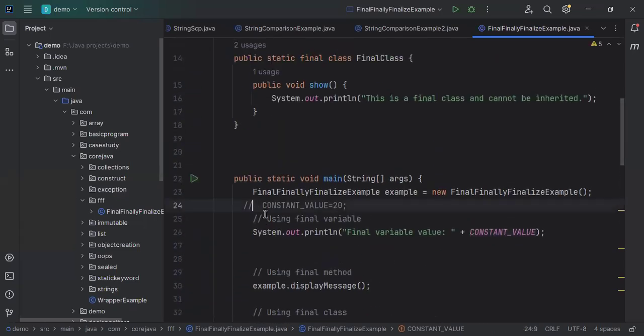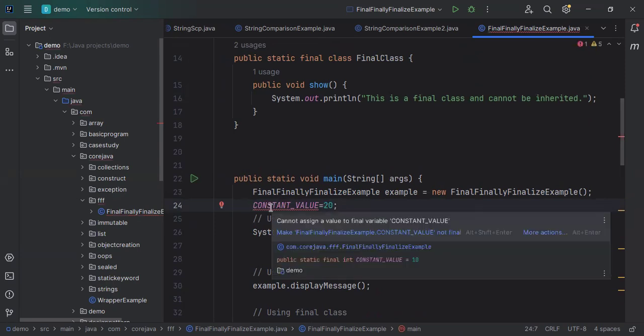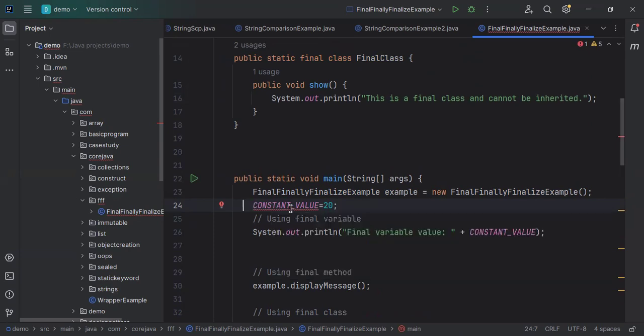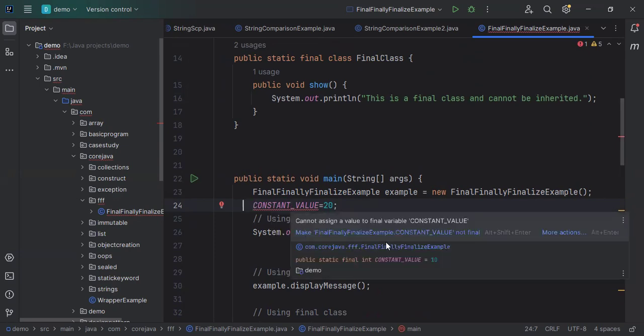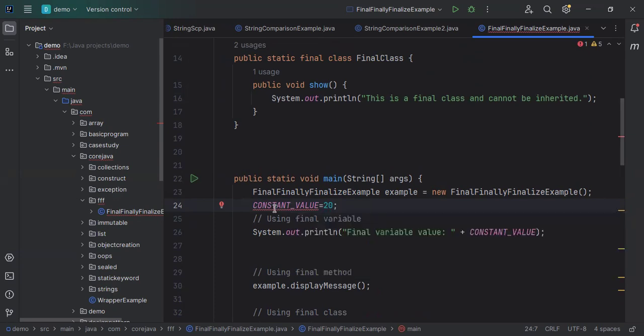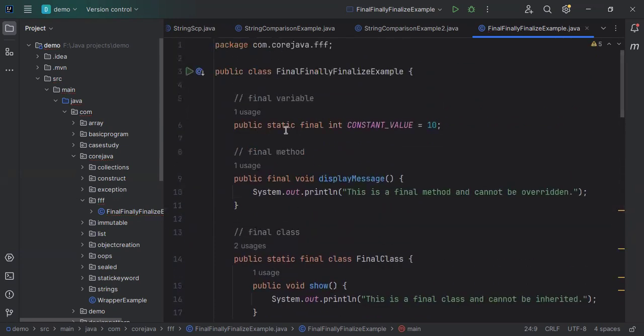Let's see here, if I modify this constant variable value to 20, it says cannot assign value to final variable because it is constant. Here we have made this variable a constant.